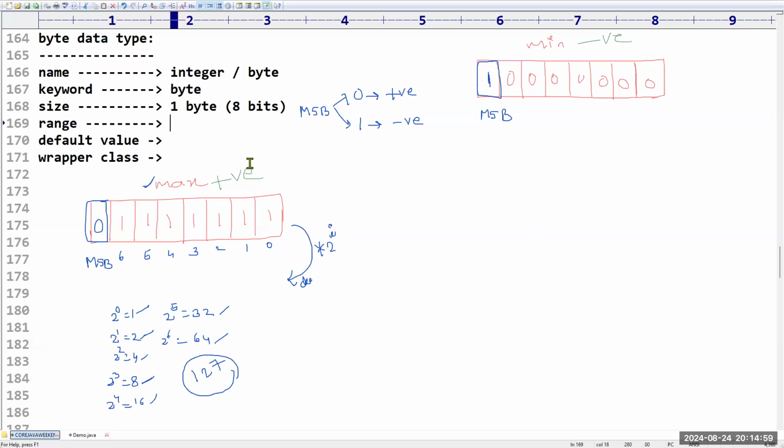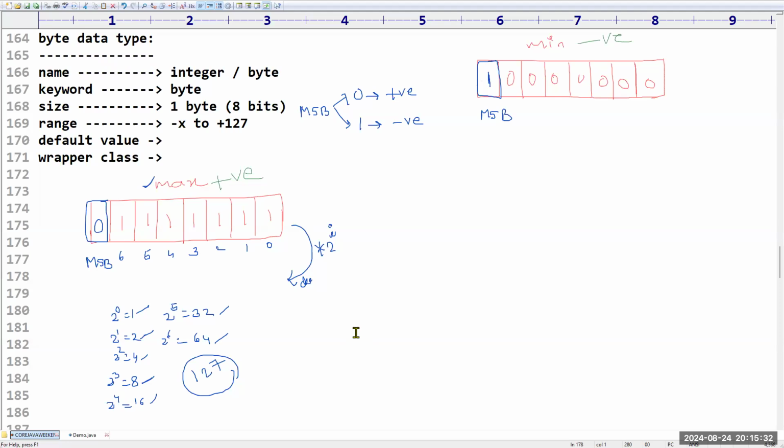This is the positive value in the range minus x to plus x. Now I got plus x. What is plus x? Plus 127. Up to 127 it will store as a positive value. Sir, if I want to store 128, sorry, my byte is not in a position to hold it. You have to go for the next data type like short. So how did we calculate the positive value? If you are clear, then the negative calculation is somewhat tricky. Clear, sir? Any doubt?